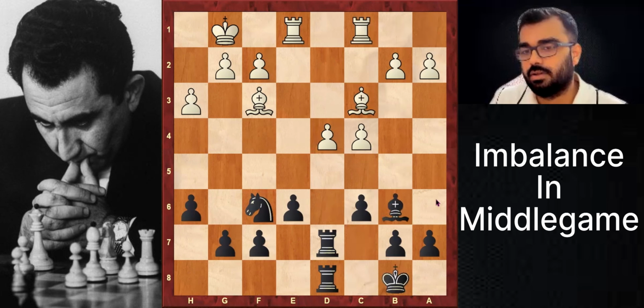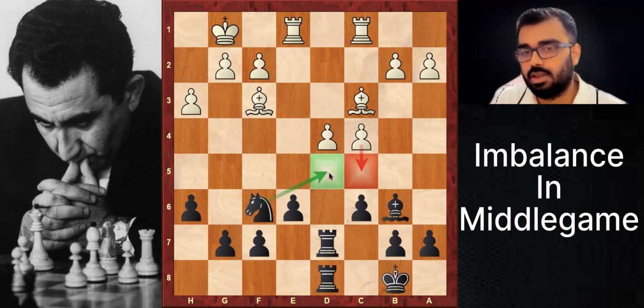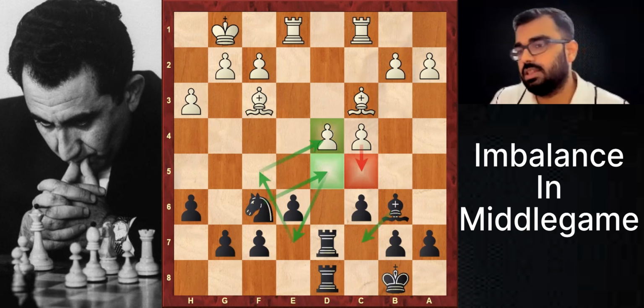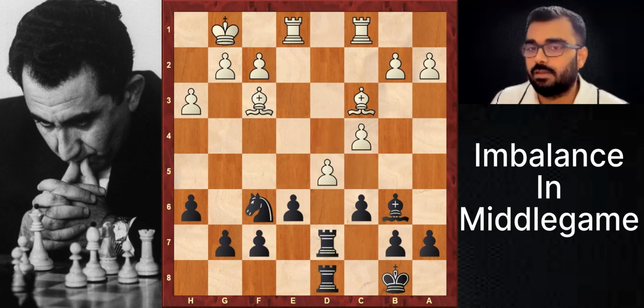And they can play c5, but again, whenever c5 is played, a new kind of hole will be created. The hole will be d5. So now who likes to sit there? Knight d5. And whenever you want to attack, the bishop will come here. The knight will go to e7 and f5, and again will be attacking d4. That's the way you win these positions. That's the way you get an advantage from equal-looking positions. That's the way you win boring positions. This is like looking like nothing is going on. That's the way you make the world's most boring game into the world's craziest, funniest game ever.